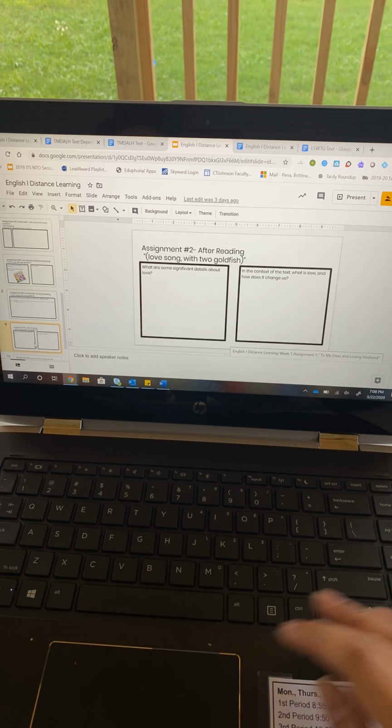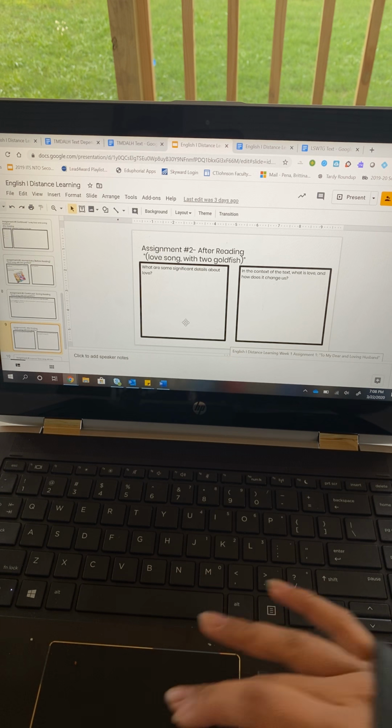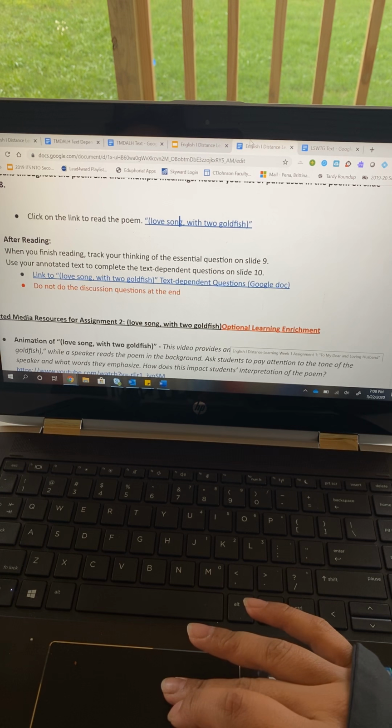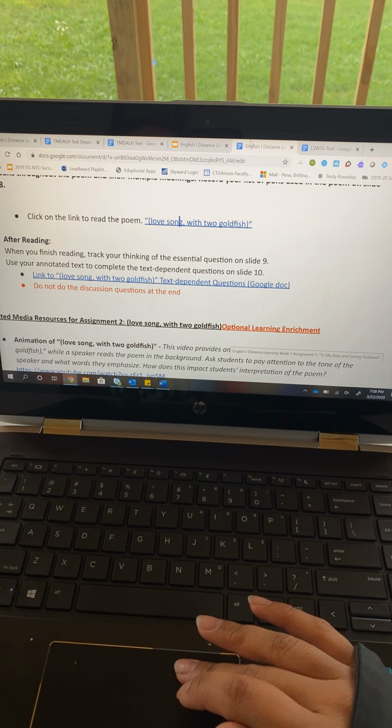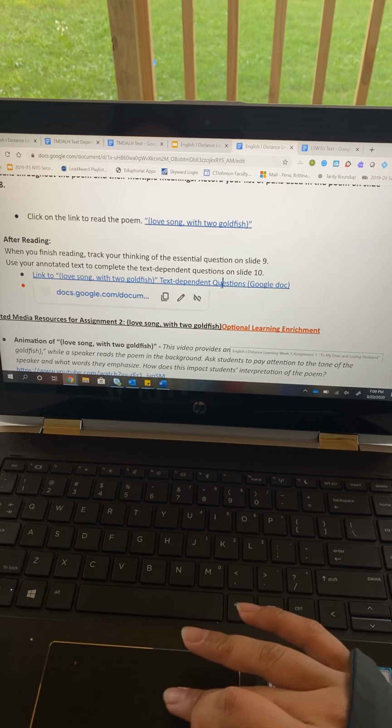Okay, so there's slide 8. Slide 9, these are those two questions once again. What are some significant details about love, and in the context of the text, what is love and how does it change us? Remember, these two questions need to be answered according to your reading of Love Song with Two Goldfish. Then what you need to do is using your annotated text to complete the text-dependent questions on slide number 10.